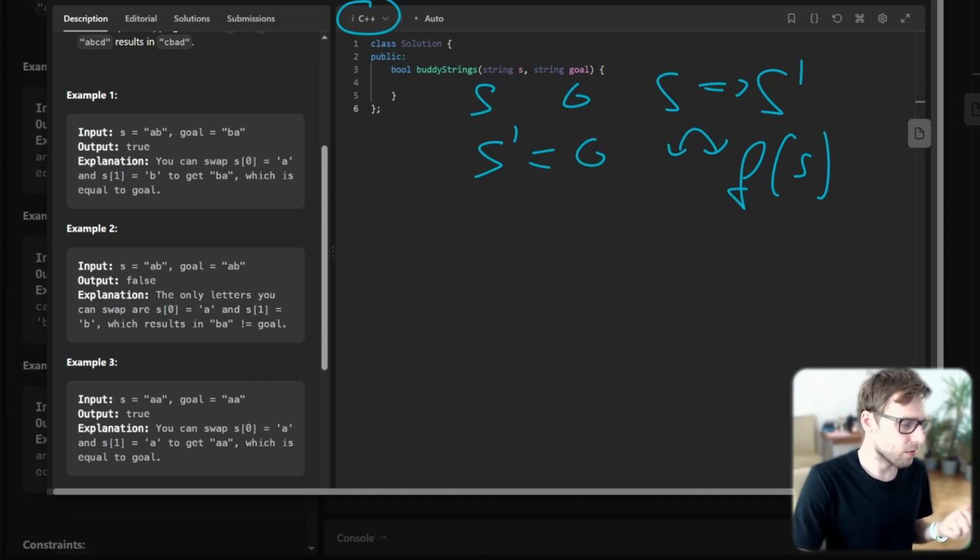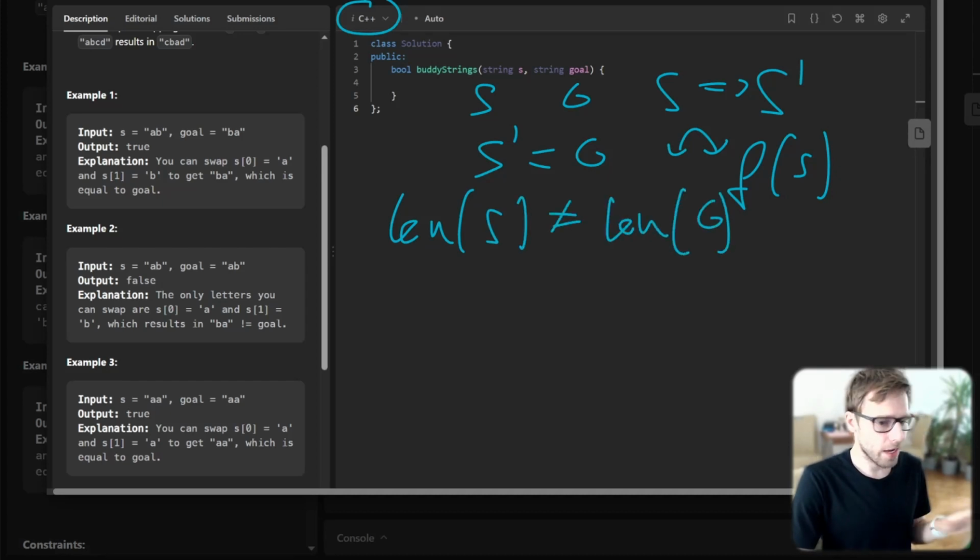So let's think of edge cases. If, for example, the length of S is not equal to the length of G, then the string after transformation will not be the same, because even if we can apply the function, the resulting string will always be different because the length is different. So we output false immediately. That's one edge case.